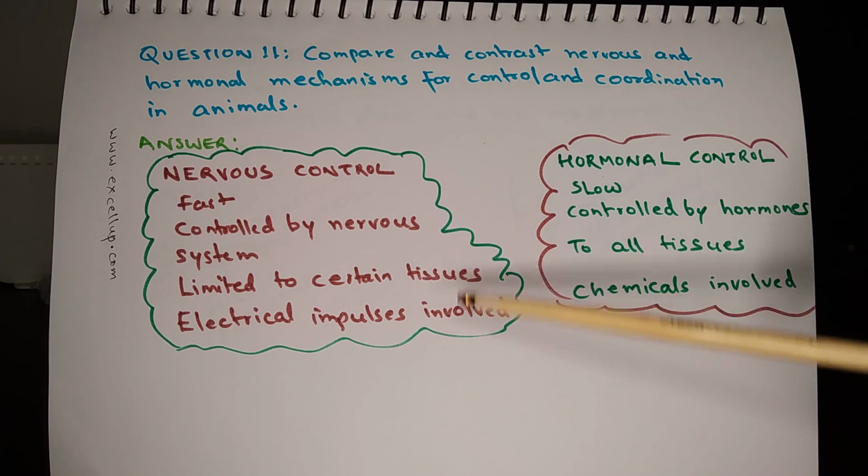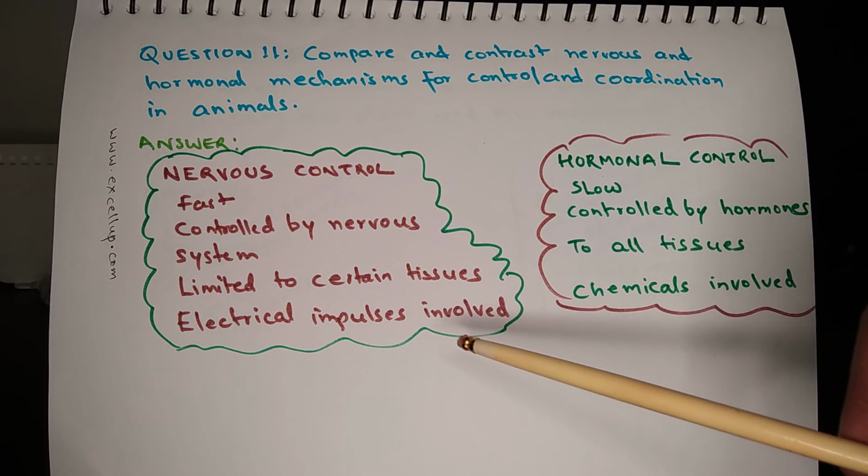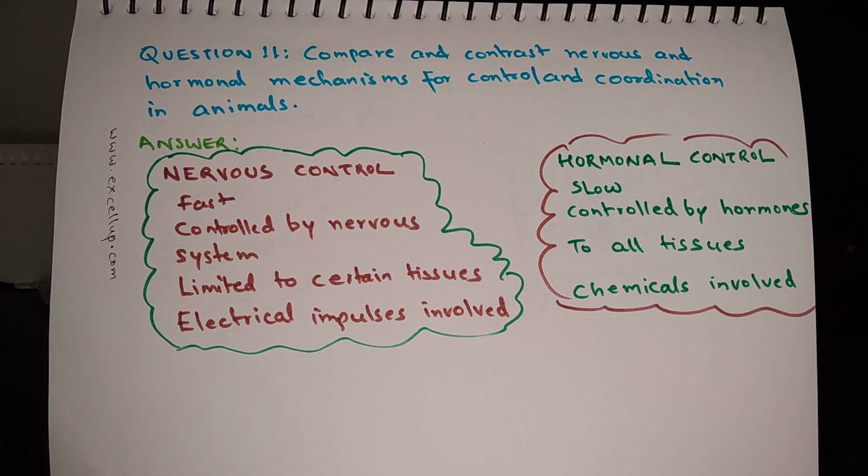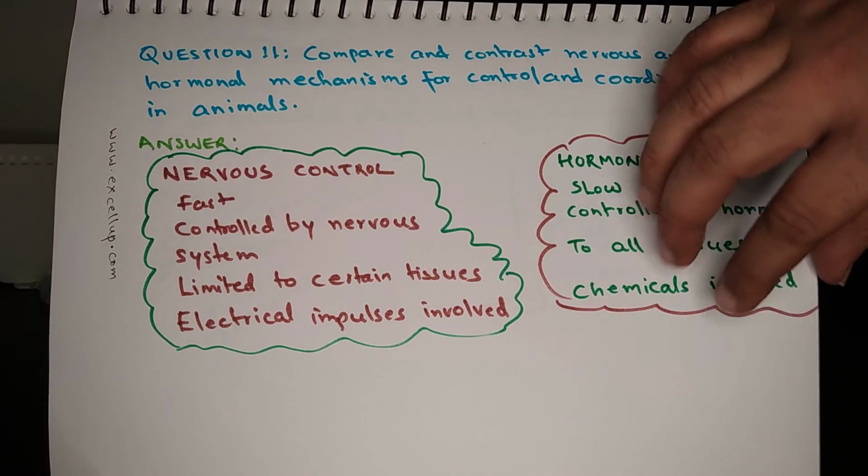Nervous control is limited to certain tissues only, because nerves do not reach every nook and corner of the body, but hormonal control reaches all the tissues, even where the nerves are unable to reach. Electrical impulses are involved in nervous control, and in case of hormonal control, chemicals are involved. So that is all about the difference between nervous control and hormonal control.